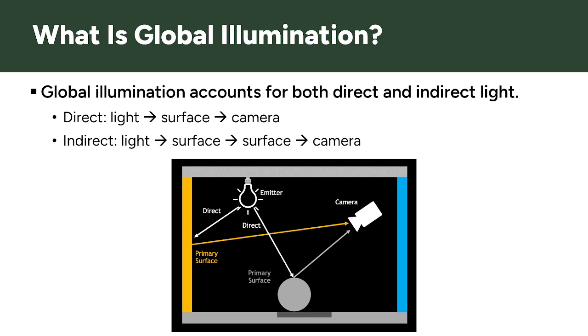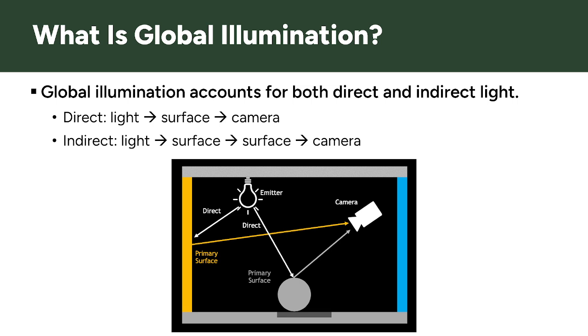So what exactly is global illumination? In a rendered image, light can reach a surface in different ways. The simplest case is direct illumination, where light travels directly from a light source to the surface. But light can also bounce off other surfaces before reaching that point. This is called indirect illumination.